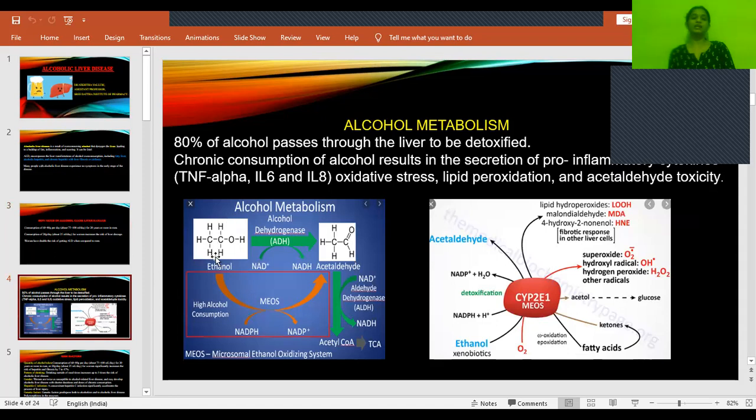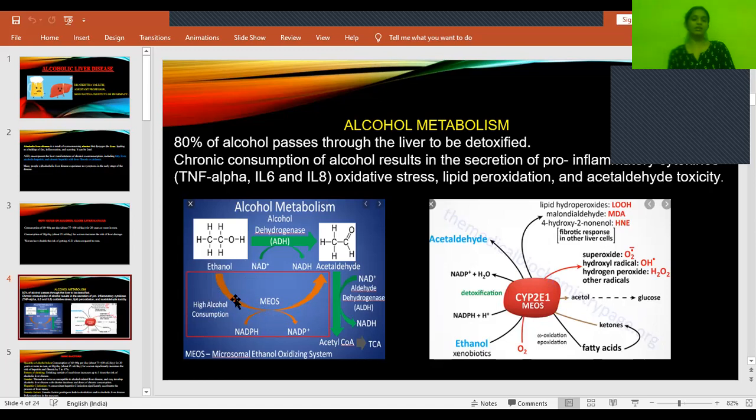Okay. So if you can see here, this is the metabolism of alcohol. As you all know, alcohol undergoes oxidation and gets converted into aldehyde. And when this aldehyde undergoes oxidation, it gets converted into acetyl CoA and carbon dioxide. Then it enters into the tricarboxylic acid cycle in the general process. But when this amount is more, or during the conversion of ethanol to aldehyde, what is released? Reactive oxygen species will be released in the presence of certain enzymes like CYP2E1.